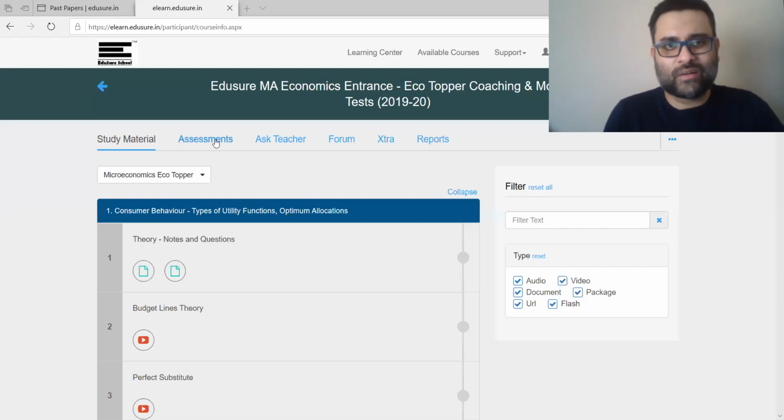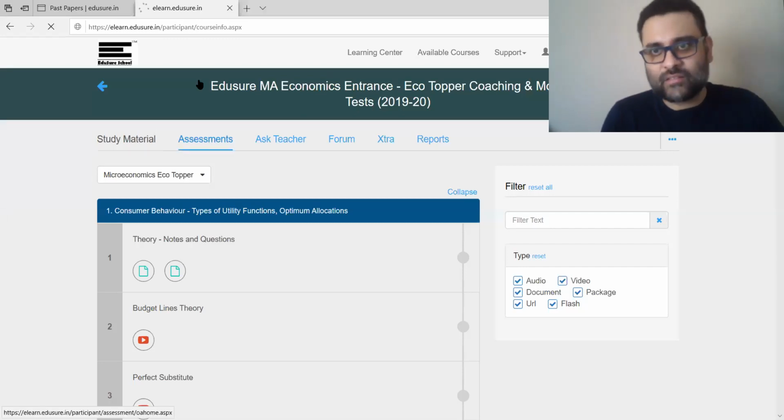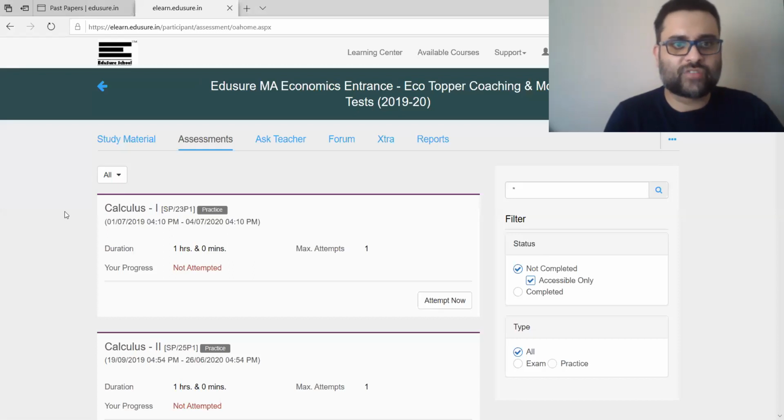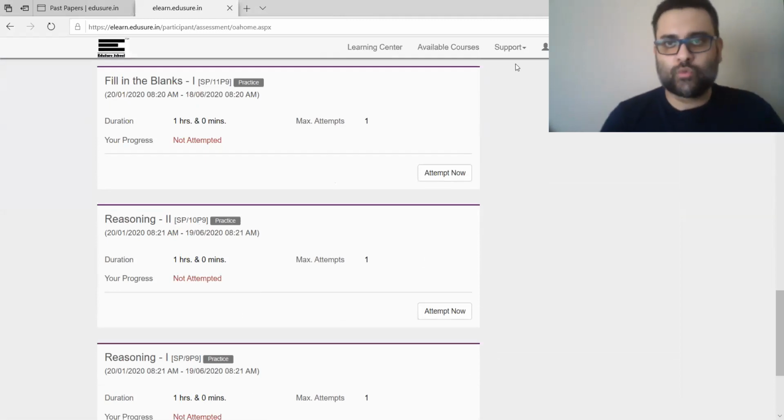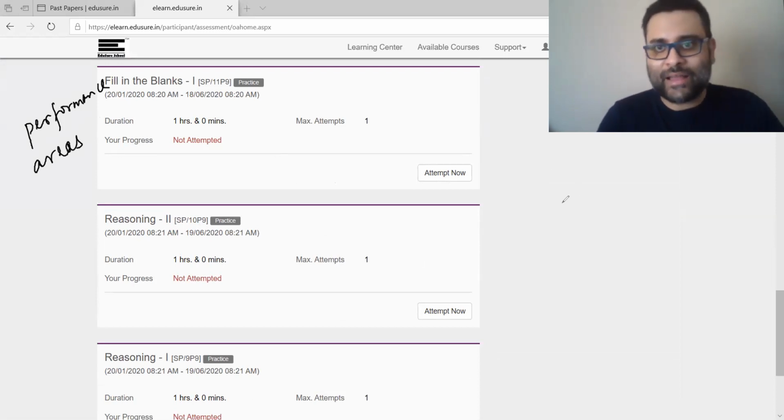Now we go into assessments. These are all the tests. You will be able to see all the tests which are available. These are all MCQ based tests, and the result of it will come out instantly after you attempt the test. You will also be able to see your performance with the other students and the areas in which you need to improve. So it's a detailed analytics which you get from our test portal or the MCQ based assessment portal.